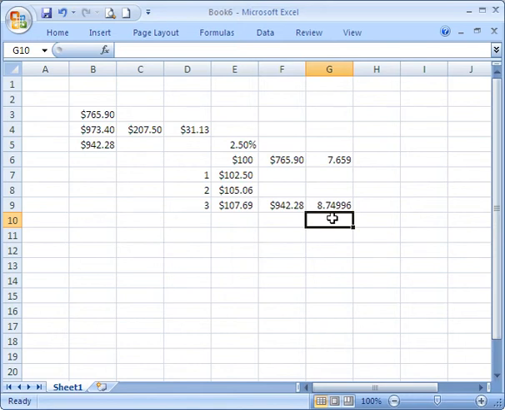And now our question is, how quickly was this increasing? In other words, what percentage would our purchasing power have to go up each year to grow from 7.659 to about 8.75? Let's find out. We'll copy this number, make a guess about the percentage increase, apply it for the 3 years, and see if we get to what we want.